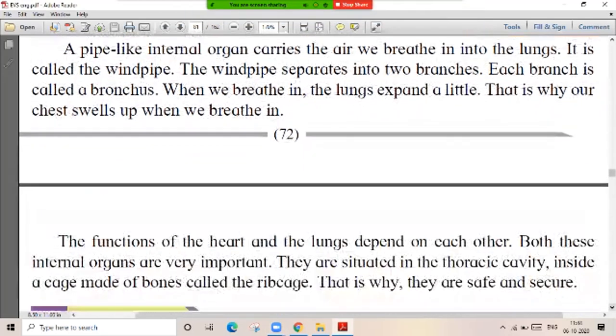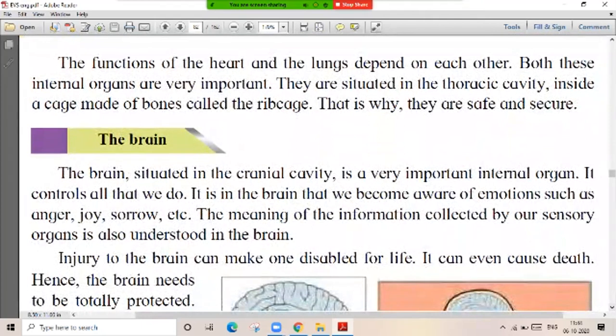The function of the heart and the lungs depend on each other. Both these organs are very important internal organs. They are situated in the thoracic cavity inside a cage made up of bones, the rib cage.